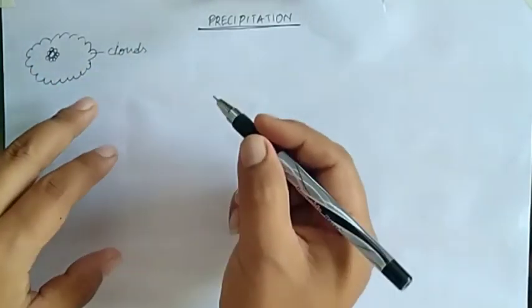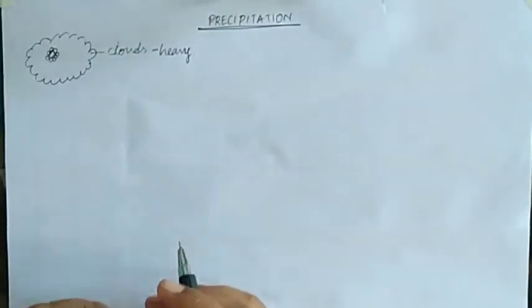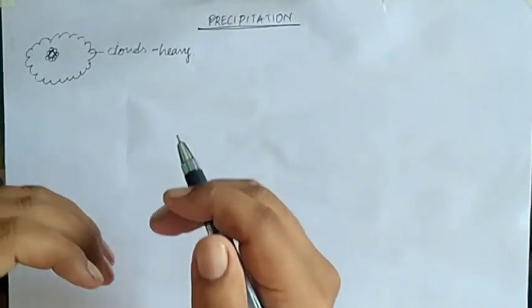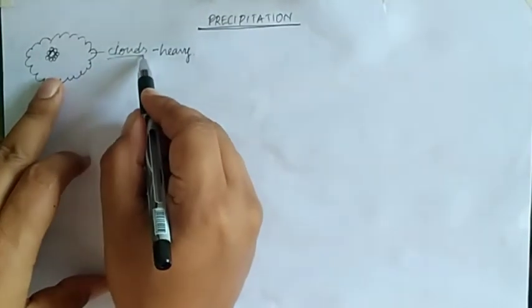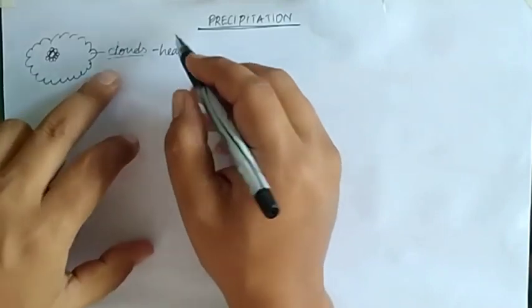Now when the clouds become heavy and can't remain suspended in the air, they fall down on the earth's surface. That falling down of the condensed water droplets to the earth's surface is termed as precipitation.